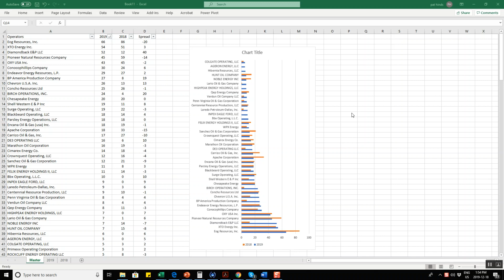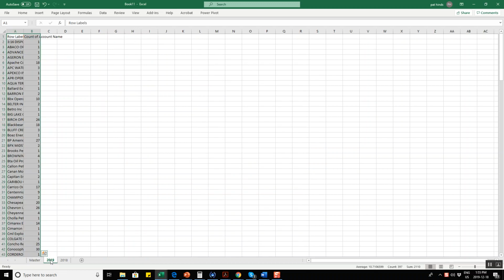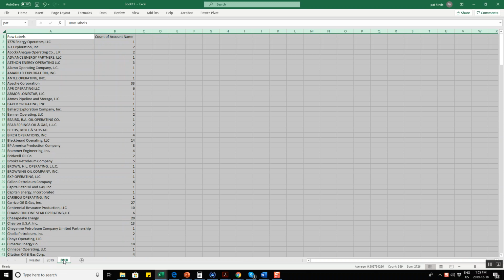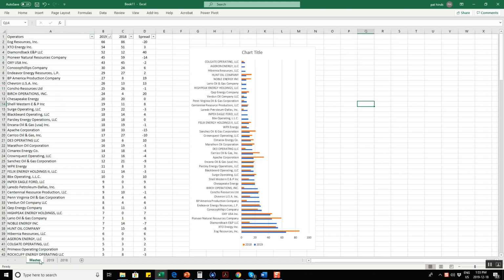One thing I like to do with the permit data is comparisons, and one of my favorite ones is looking at wells drilled. Typically what we do is take the last 60 days, so that's our 2019 data, and then go with the same period the previous year, so 60 days over the same period, and then we just build a quick spreadsheet.